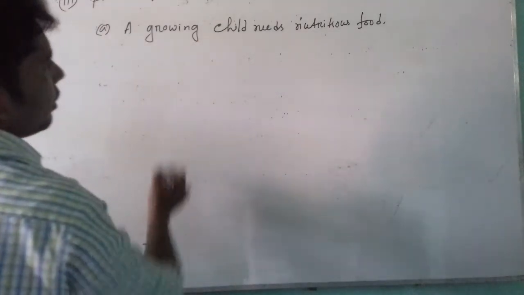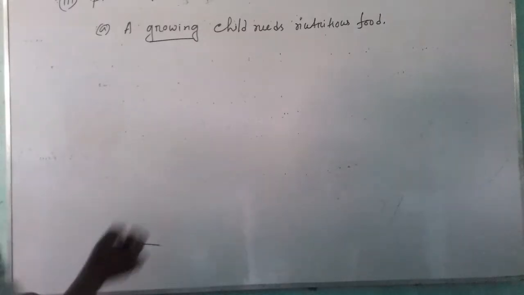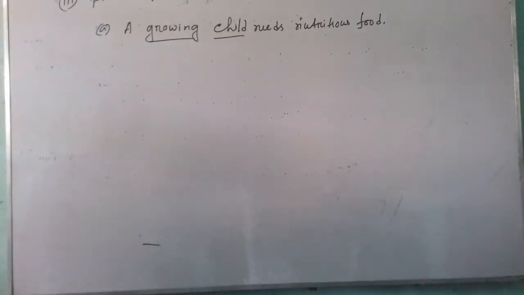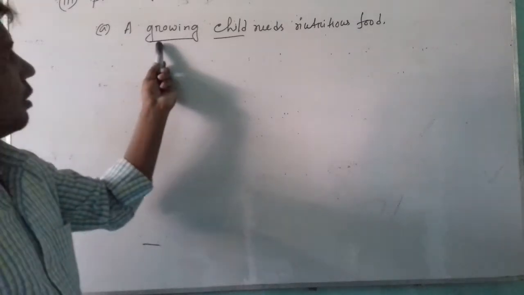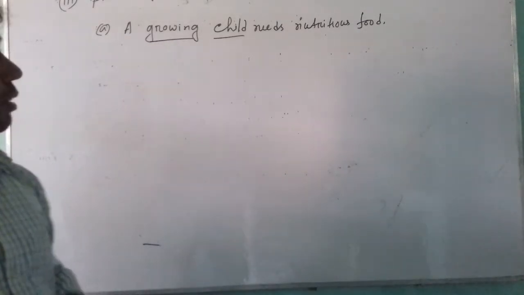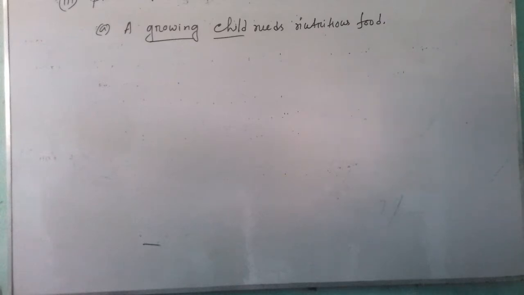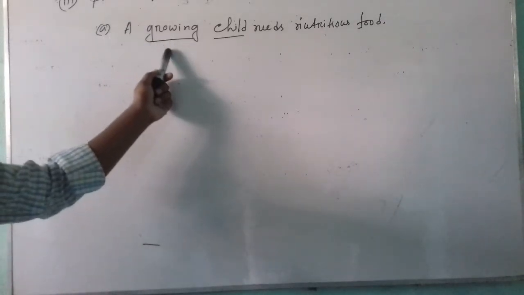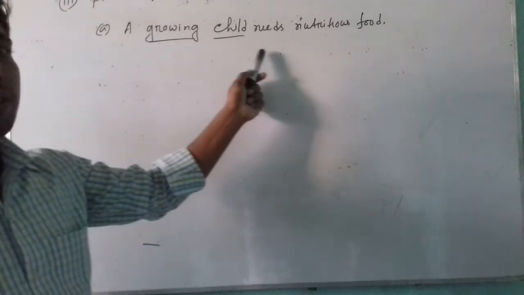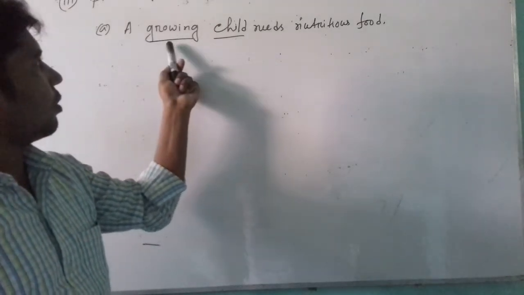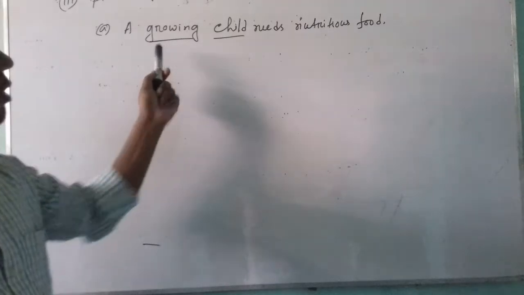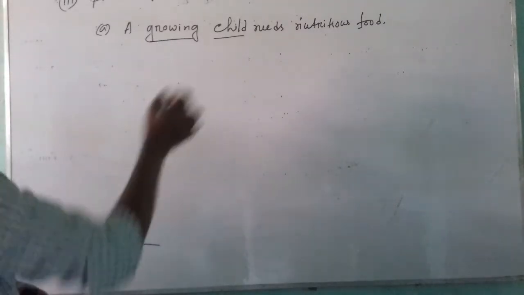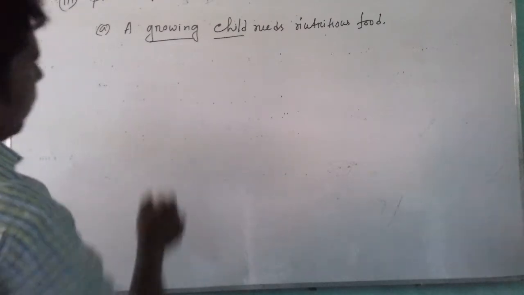A growing child, here growing has been used before child, so we can say that present participle can be used as pre-modifier of noun. Here child is noun, growing has been used as adjective, and this is present participle as a noun pre-modifier.